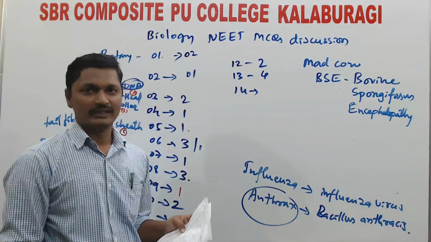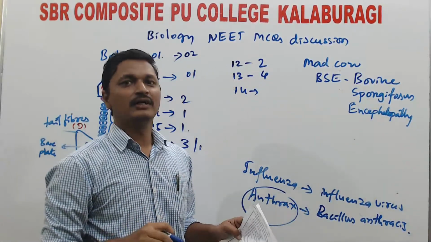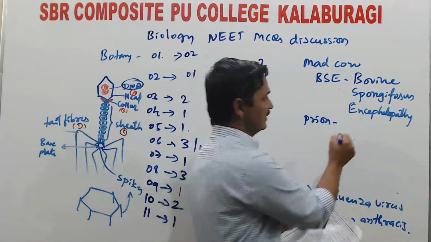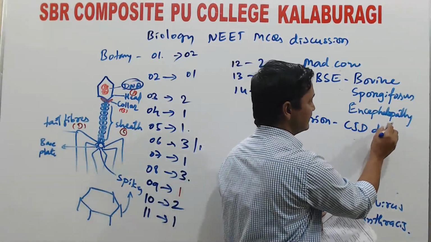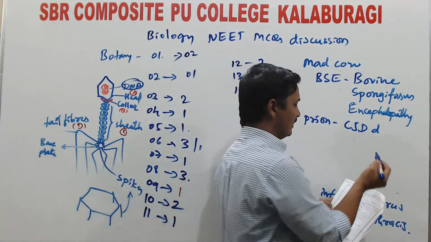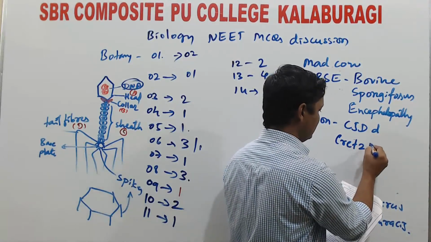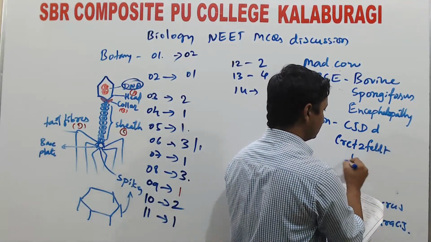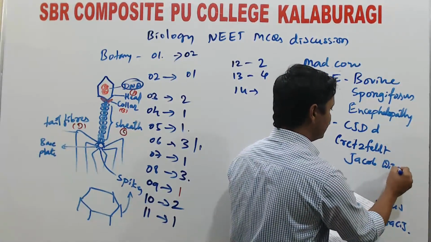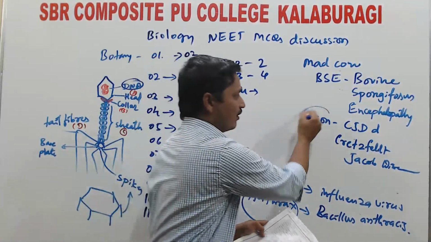Spongiform encephalopathy, that is BSE disease, is caused in the cow, and these prions also cause a human disease called CJD. CJD means Creutzfeldt-Jakob disease. So this is a disease caused in humans by prions.